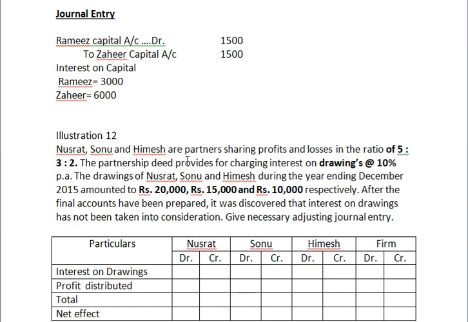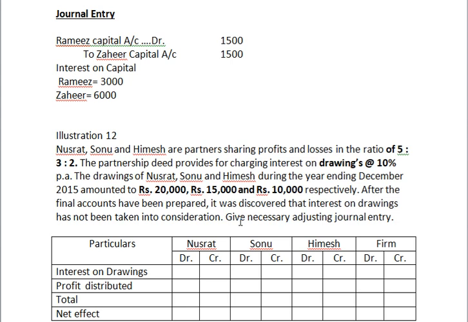Nusrat, Sonu and Himesh are partners sharing profits and losses in the ratio of 5:3:2. The partnership deed provides for charging interest on drawings at the rate of 10% per annum. The drawings of Nusrat, Sonu and Himesh during the year ending December 31, 2015 amounted to 20,000, 15,000 and 10,000 respectively. After the final accounts have been prepared, it was discovered that interest on drawings had not been taken into consideration. Give the necessary adjusting entry.